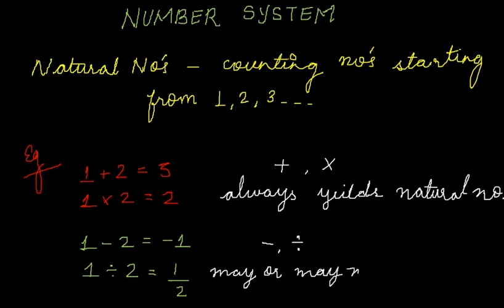If we subtract 2 minus 1, then it yields 1, which is a natural number. But if we subtract 1 and 2, then it yields minus 1, which is not a natural number. Same in the case of division.